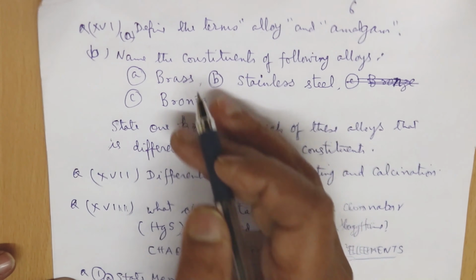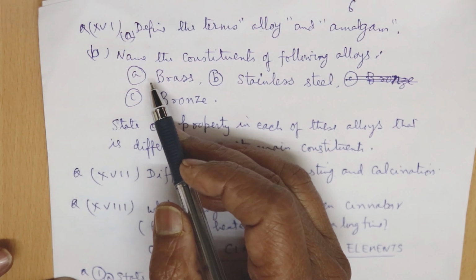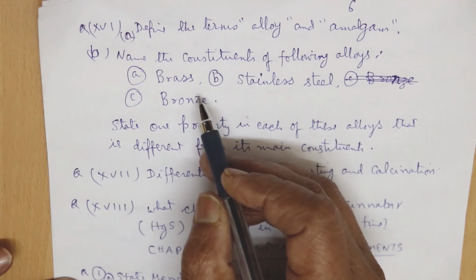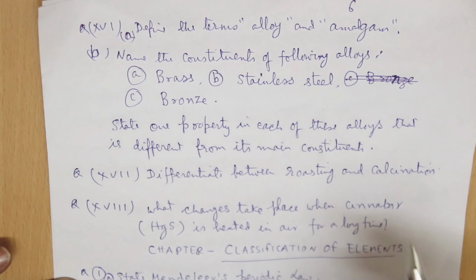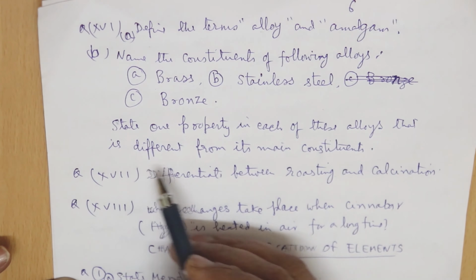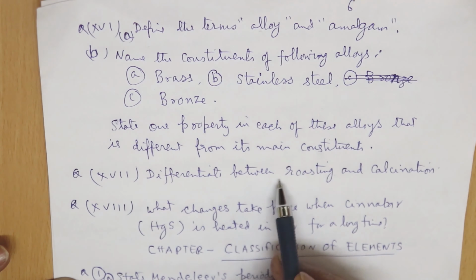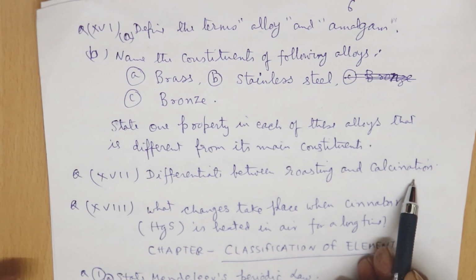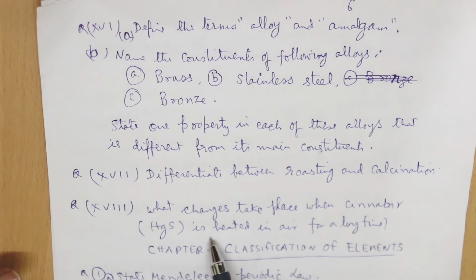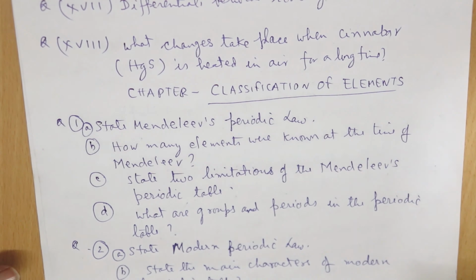Okay. Now, next question is here. Define the term alloy and amalgam. Then you have to name the constituents of the following alloys: brass, stainless steel and bronze. State one property in each of these alloys that is different from its main constituents. Then differentiate between roasting and calcination. Then what changes take place when cinnabar is heated in air for a long time.